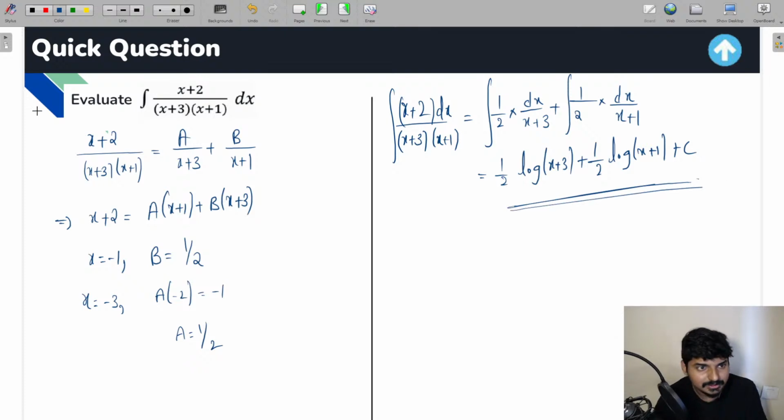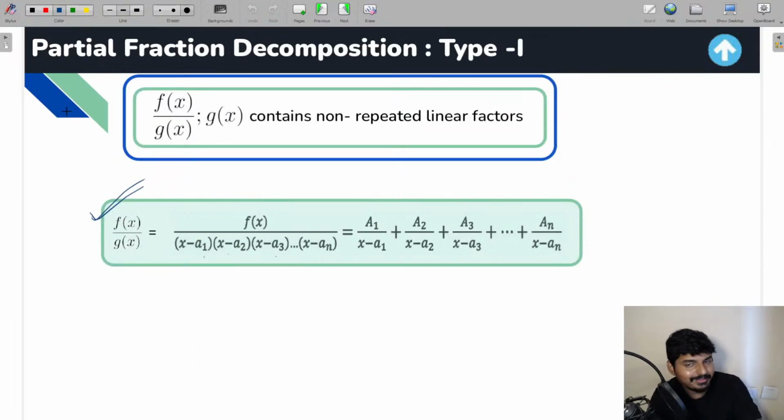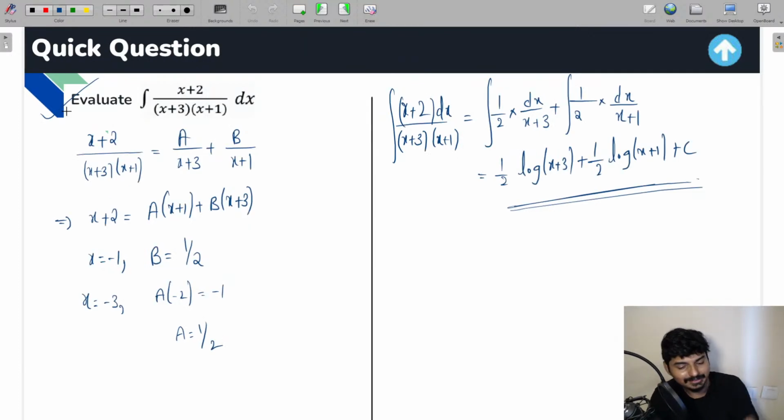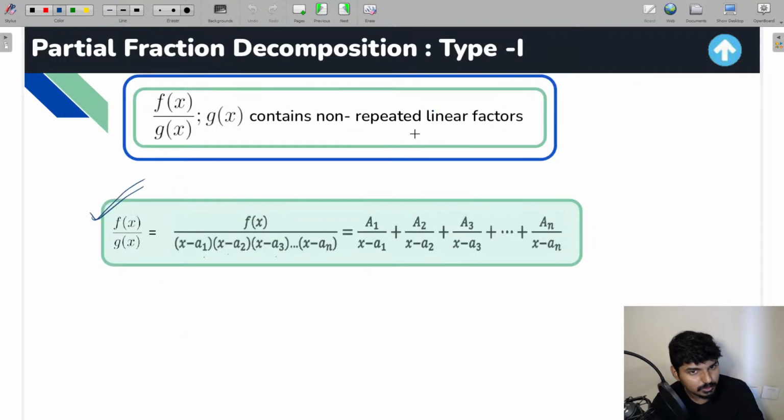So I hope this is clear for everyone, guys. This question is clear for all the students. So whenever you want to apply the partial fraction method where the denominator contains non-repeated linear factors, take one non-repeated linear factor along with a constant like a, b, c in the numerator and write it in this way. From that, you just have to figure out the values of a and b. And then, instead of integrating the left hand side, integrate the right hand side, and you are going to get the solution. So I hope this question is clear for all the students.